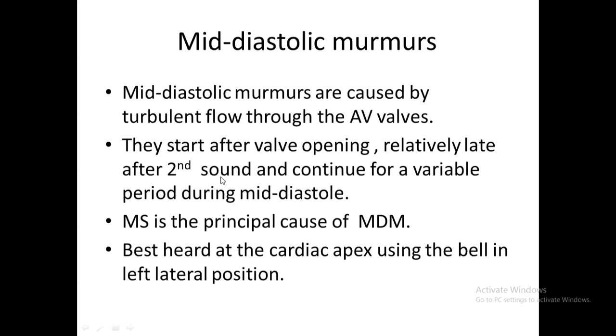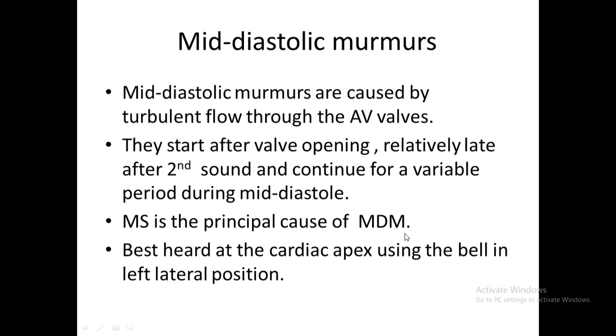If it is reduced to 3 square centimeters, you may get mild symptoms. At 1.5 square centimeters, it is moderate. If it remains only 1 square centimeter out of 5, then it is severe MS. You should remember the normal area of each valve: mitral is 5 square centimeters, and the aortic valve normal area is 2.5 square centimeters.